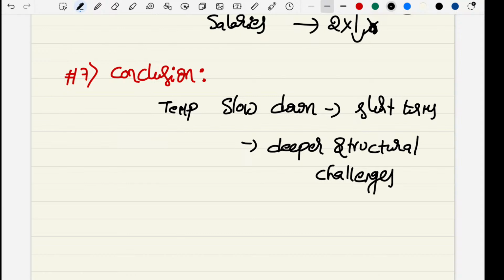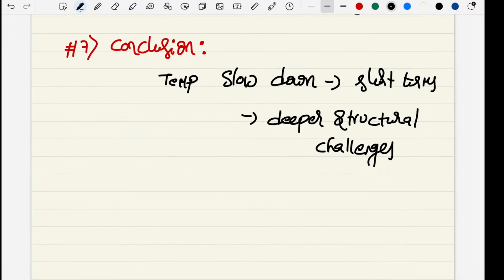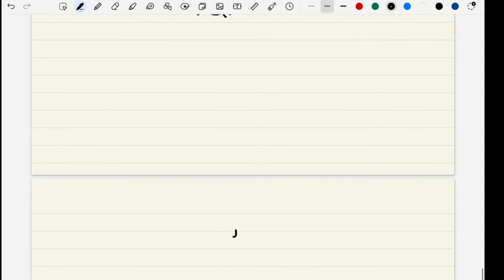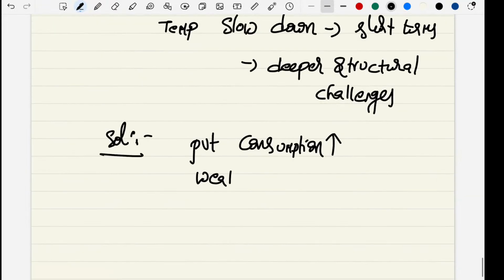So to overcome these, we need to increase focus on private consumption, one thing. Then wealth distribution, because it is a major challenge, right?